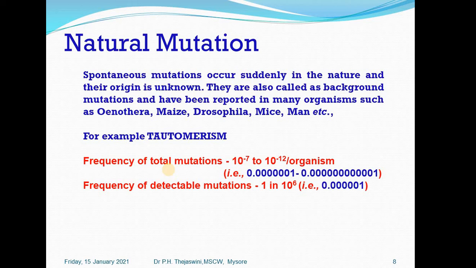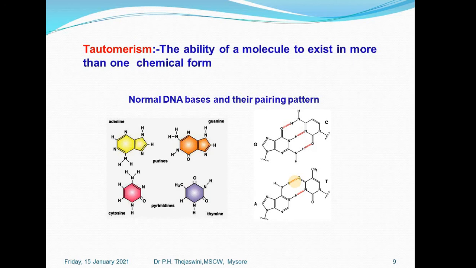How does spontaneous mutation or natural mutation take place? This takes place mainly due to several mechanisms. Of that, the mechanism of tautomerism is actually very important. This natural mutation takes place in a very low percentage, that is to an extent of 10 to the power of -7 to 10 to the power of -12 per organism. Of this, the frequency of detectable mutation is 1 in 10 to the power of 6.